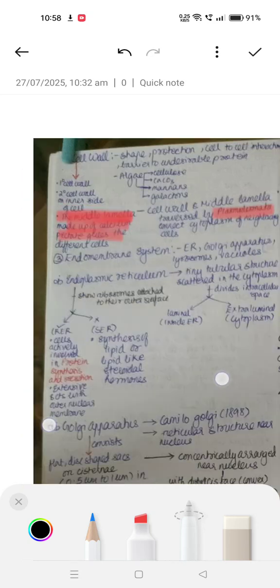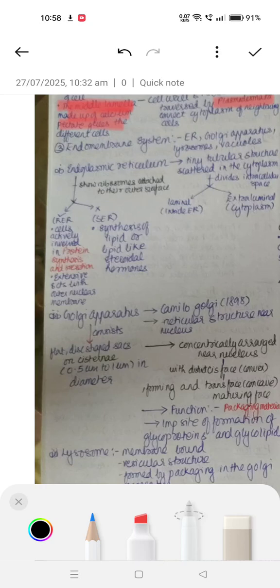Next, we have the Golgi apparatus, which I already told you was discovered by Camillo Golgi in 1898. These are reticular structures near the nucleus, concentrically arranged with a distinct cis face, convex, the forming face, and a trans face, the concave or maturing face.